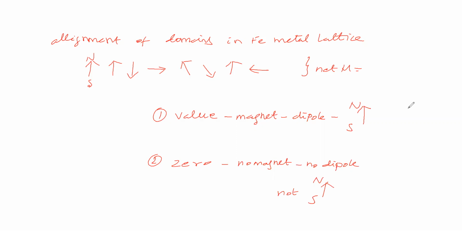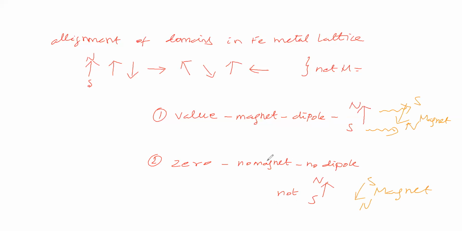Now we will take a magnet. In the magnet, a dipole will be there. One pole we can call the south pole, and the other pole we can call the north pole. So your direction of magnetic field is like this. Now if you bring a magnet near to this one, what will happen? Here attraction will be there. For the magnet, two poles are there, south pole and north pole, and that gives the magnetic field direction.